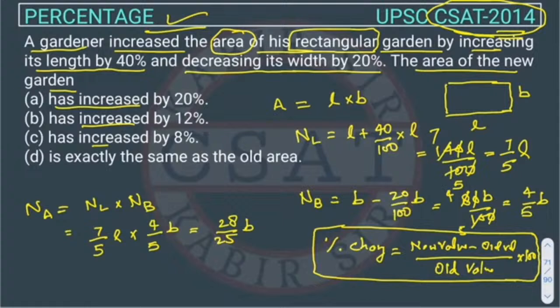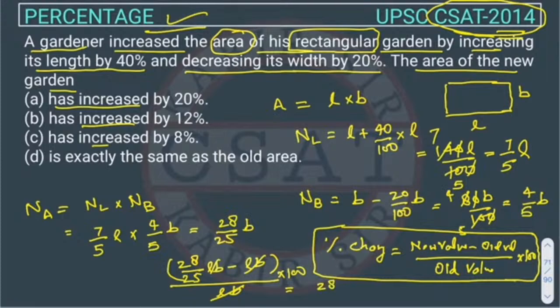So we will just put the values in this formula. So it will be 28 upon 25 LB minus old value, which is LB. Here we can take LB common and it will cancel, right? When we solve this, it will come out 28 minus 25 upon 25 into 100.